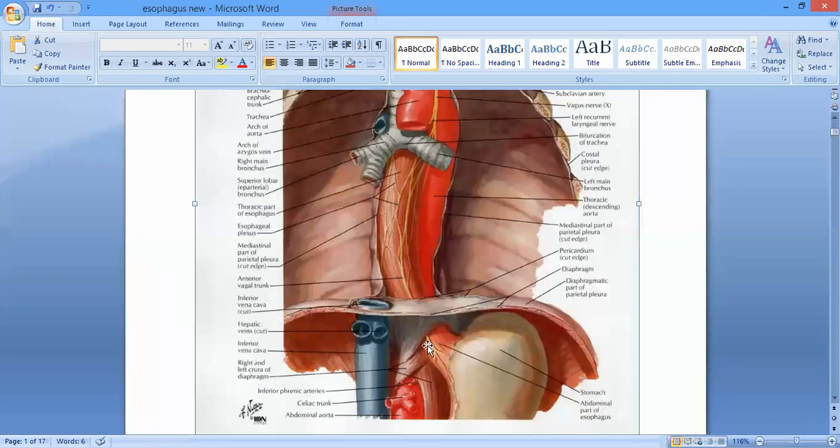Physiological क्या है? There are certain factors. For example, these sling-like fibers are making a sling around it, and when there is a rise in the intra-abdominal pressure, this area is collapsed. This part of the esophagus is collapsed along this wall, and it is closed. Is it clear, beta? Right? And why is it there? Because it prevents the regurgitation of the contents of stomach into the esophagus. Clear जी? इसके पाथ में कोई प्रॉब्लम तो नहीं है बच्चे? No, sir.